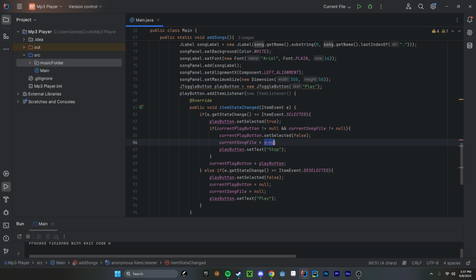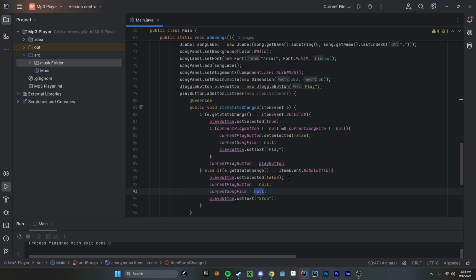So actually, we're supposed to be setting this equal to null here, I believe. Yeah, I think so. And then we're setting this to play, and then this stop, and this is when we're clicking it and it's deselected, I believe. Or maybe this is, well, we'll see.